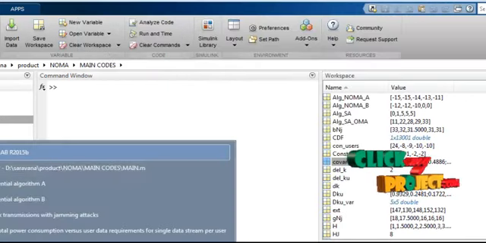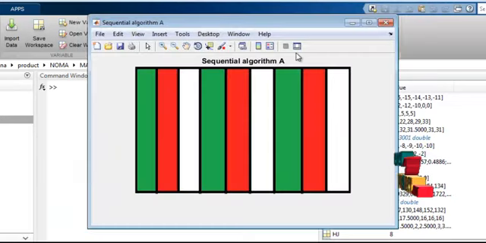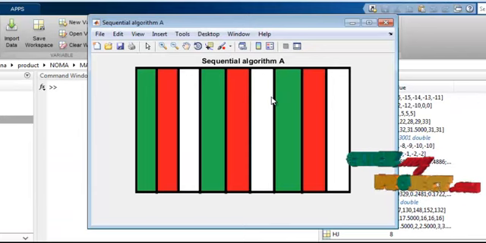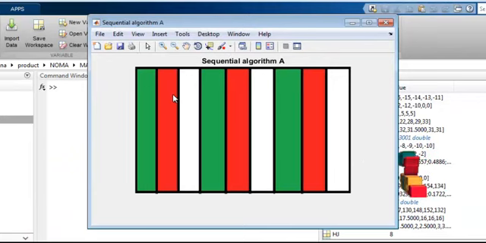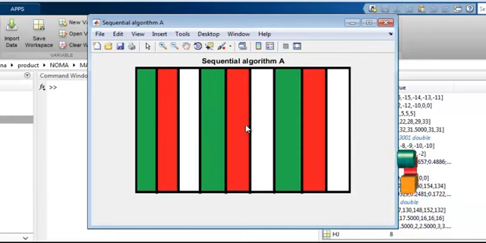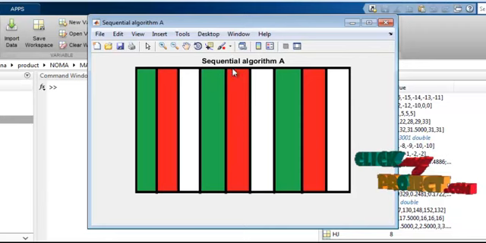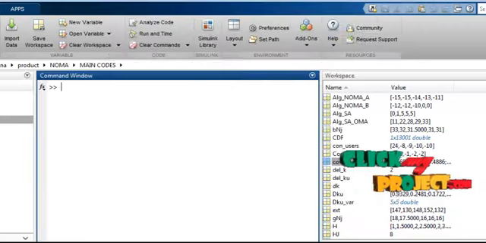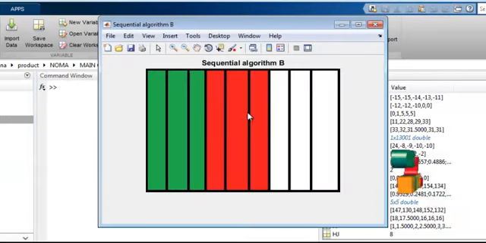Next we can see our results, and this is our sequential algorithm A. You can see that this is like a red channel, a green channel, a red channel and a white channel. This is a sequence of channels we can create for the NOMA system. So this is sequential algorithm A, and next is sequential algorithm B.